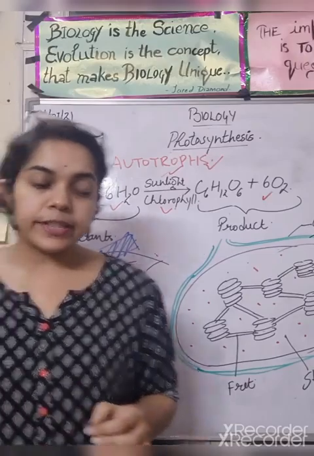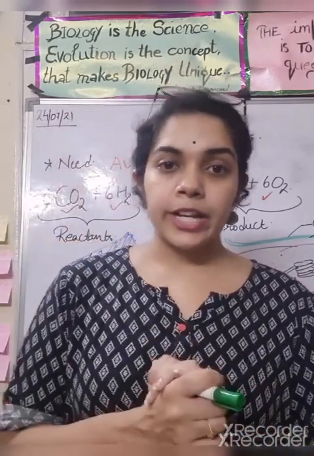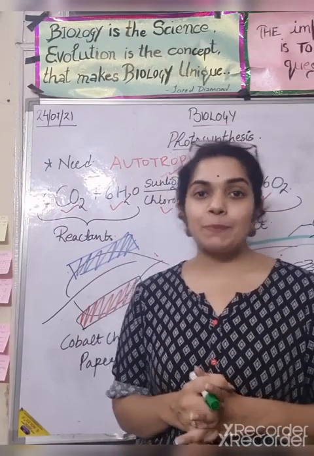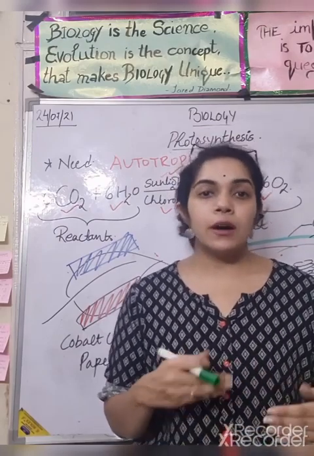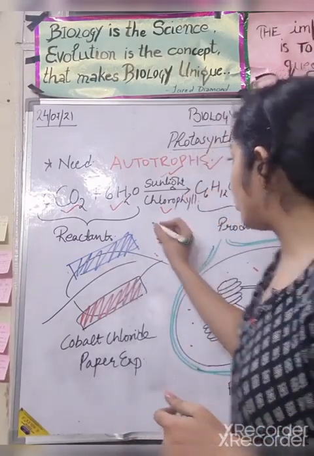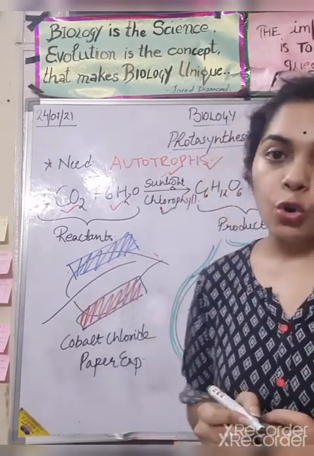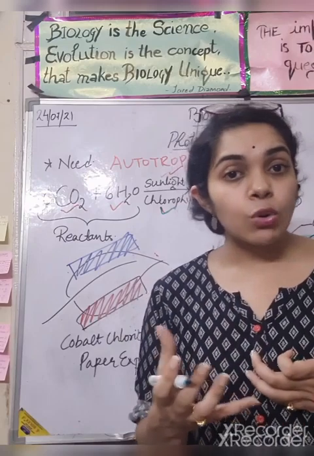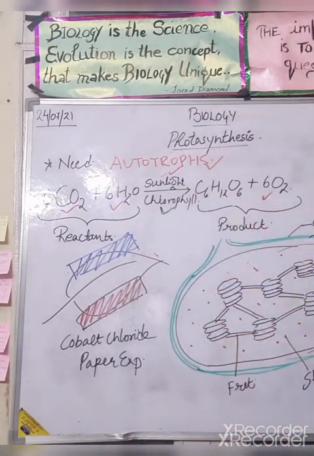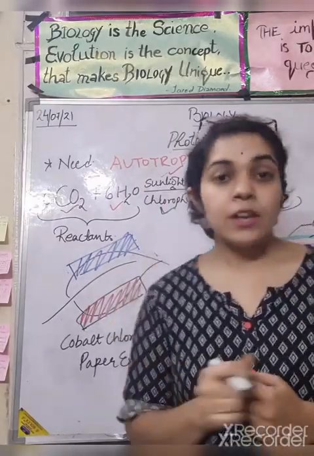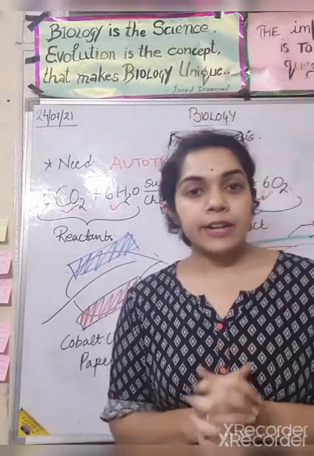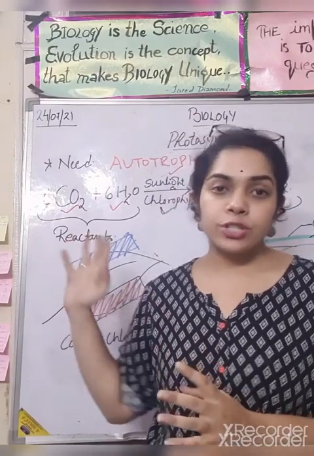Now, all the plants are green in color. They are green because they have a special kind of pigment, a green pigment, known as chlorophyll. And where is this chlorophyll present? It is present in the chloroplast. Fine. So we will discuss the two organs that are related to photosynthesis.